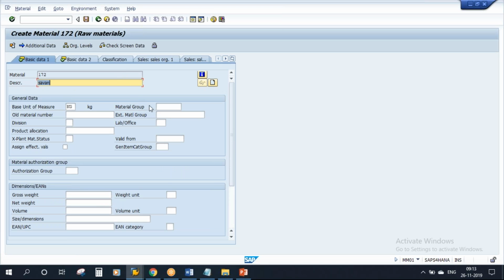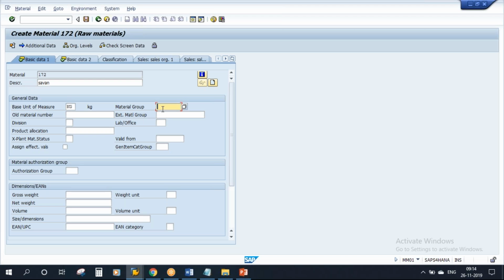Again I will go to basic data one. Here you see there is a field called material group. The field name is material group. I want to know what this field is and why it is used. So what you have to do is put the cursor on the field on your keyboard.